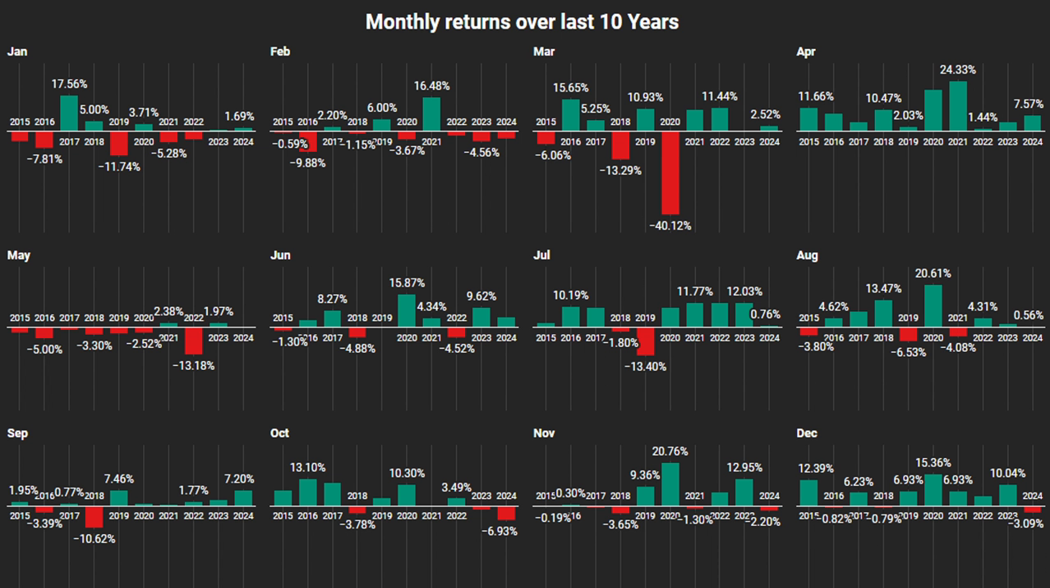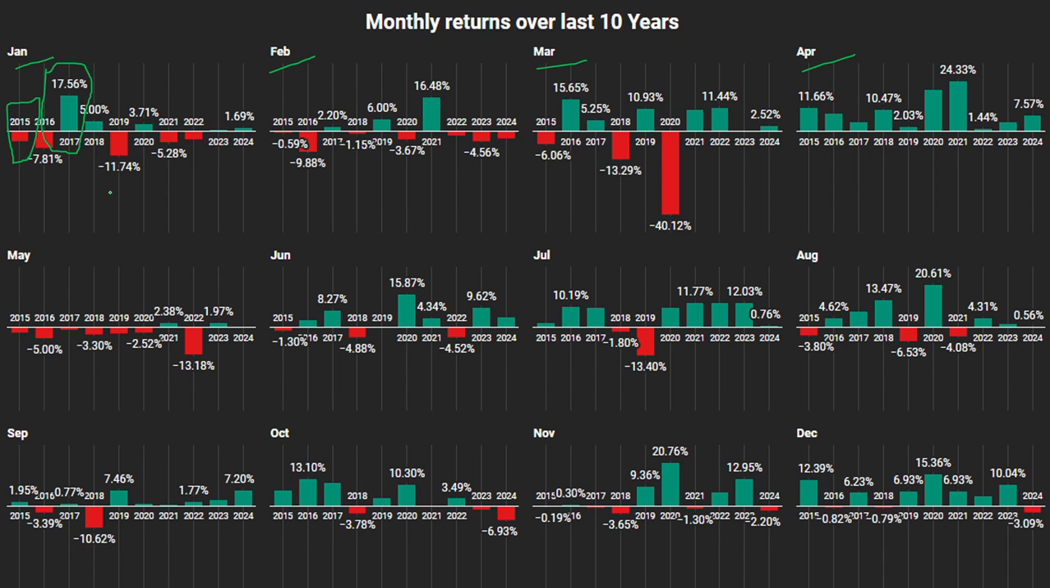Let's move on to the next graph, which is the monthly returns over last 10 years. So this graph comprises of 12 smaller graphs, one for each month. So you see there is one for Jan, one for Feb, another one for March, similarly for April, and so on. And these red bars show the negative returns, whereas these green bars show the positive returns in January in a certain year.